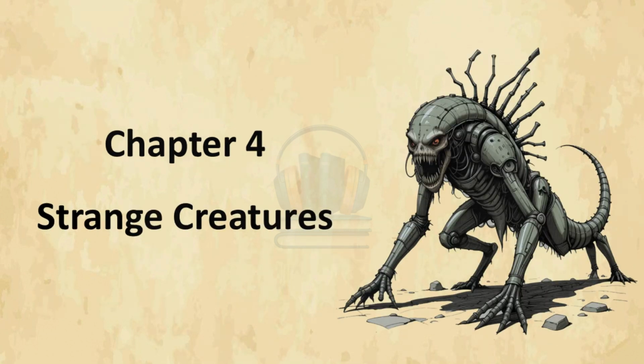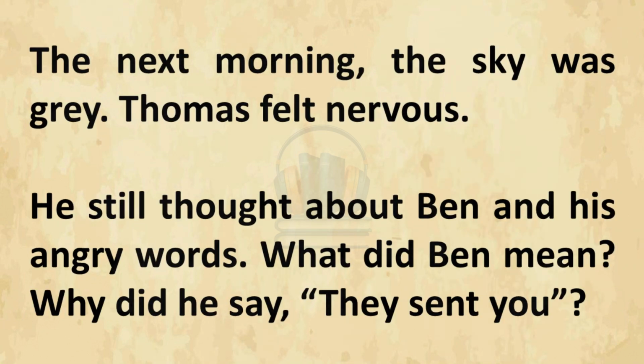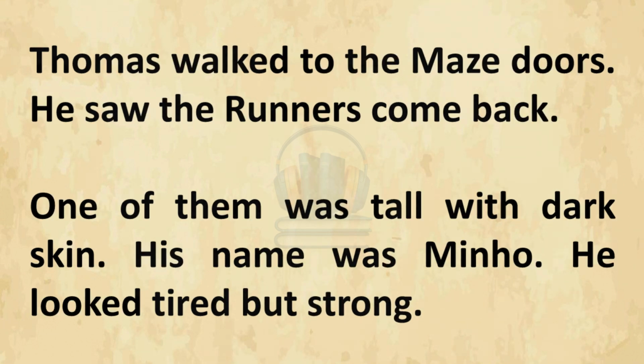Chapter 4. Strange Creatures. The next morning the sky was gray. Thomas felt nervous. He still thought about Ben and his angry words. What did Ben mean? Why did he say, "They sent you"? Thomas walked to the maze doors. He saw the runners come back. One of them was tall with dark skin. His name was Minho. He looked tired but strong.